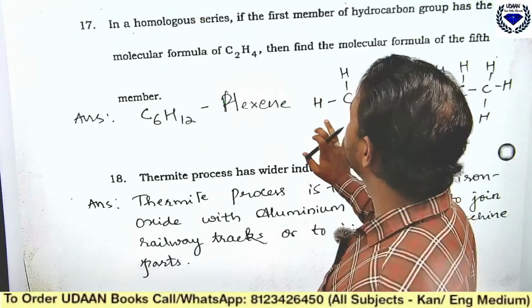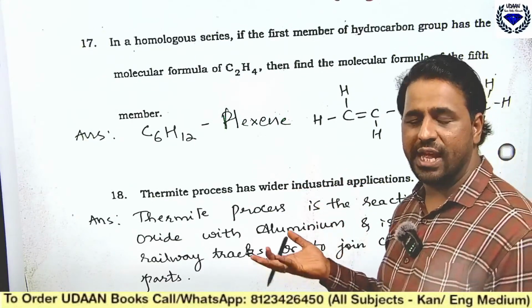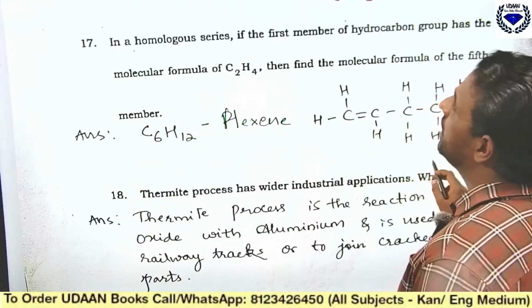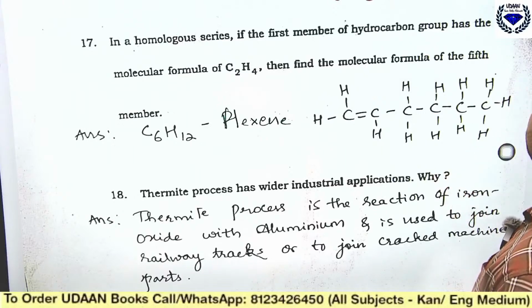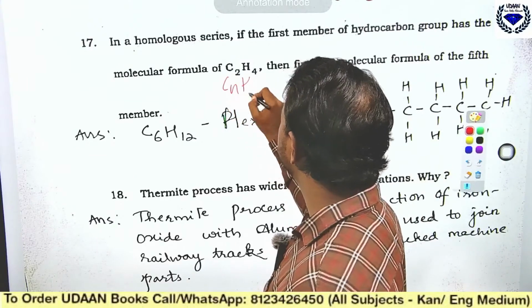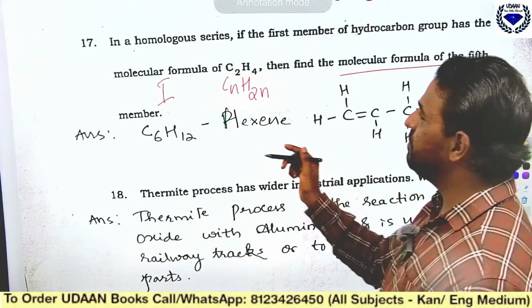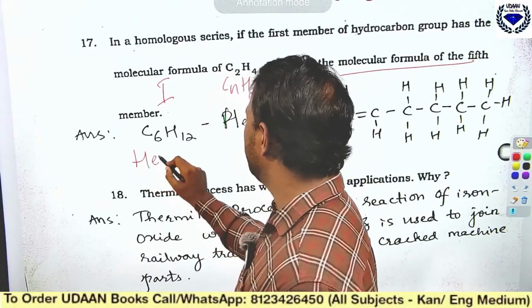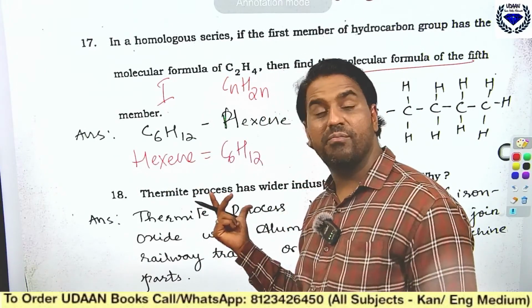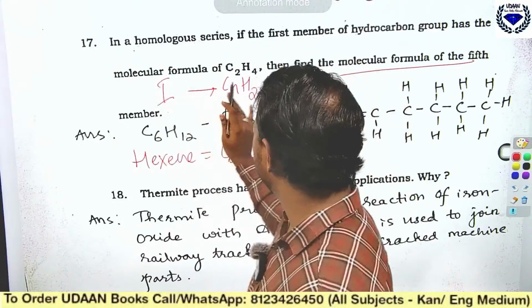Now, in a homologous series, if you have referred to the previous question paper thoroughly, that is the MCQ of the previous model question paper 1, you can see this question. In a homologous series, if the first member of hydrocarbon has the formula C2H4, that means it is CnH2n, that is the first member they said. Then the fifth member is what? Hexene is the sixth member, as you already know, in the previous model question paper I have discussed this. The first member is what? Ethene. That means it is ethene.